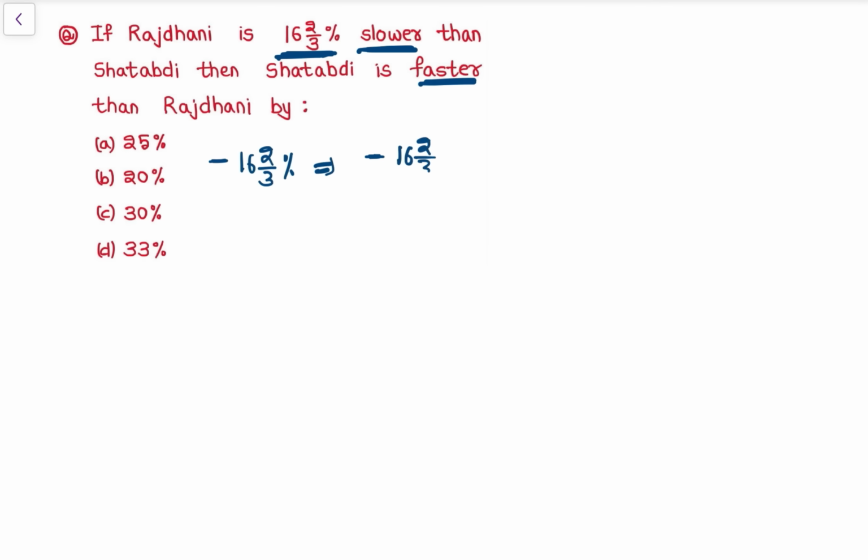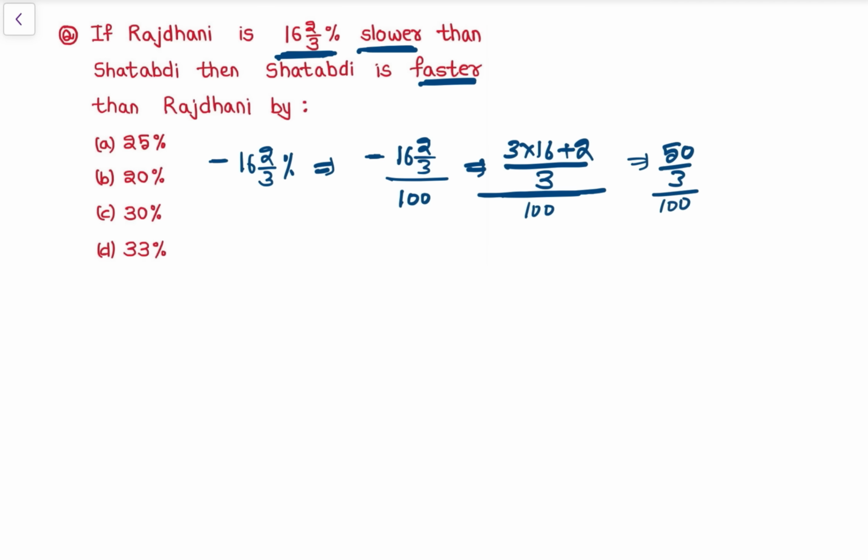16 2/3 upon 100. So this is what? इसको कैसे? See, 3 into 16 plus 2 divided by 3 upon 100. In last class we have discussed इसको कैसे लिखना होता है. Then this is 50/3 upon 100 by 1. 100 को 100 by 1 लिख सकते हैं. सो इधर कैंसिल हो जाएगा ये, या तो इसको ऊपर लेके कर सकते हैं. सही, a by b upon c by d can be written as a by b into d by c. ये ऊपर जाएंगे तो ये ऊपर आएगा.